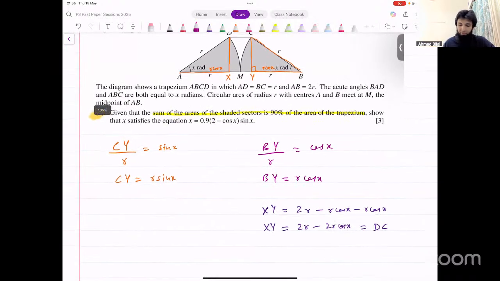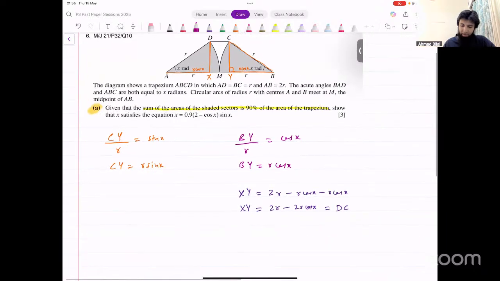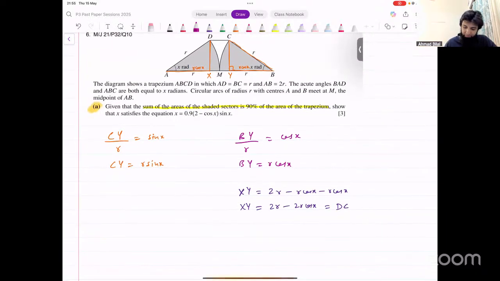Now we can make that equation. Sum of the area of the shaded sectors. So what's the area of one sector? Half R squared theta, half into R squared into X, times 2, because there are two sectors. So 2 times that is equal to 90%.